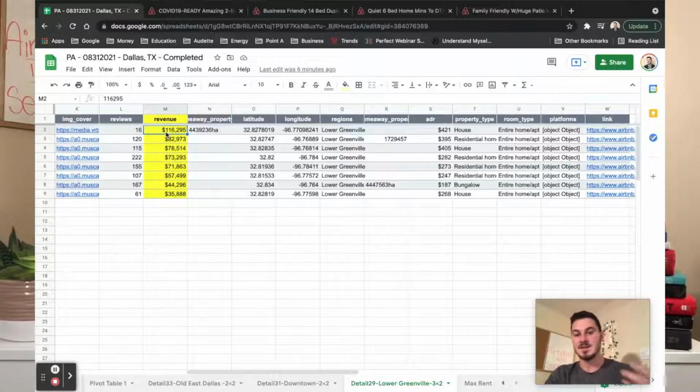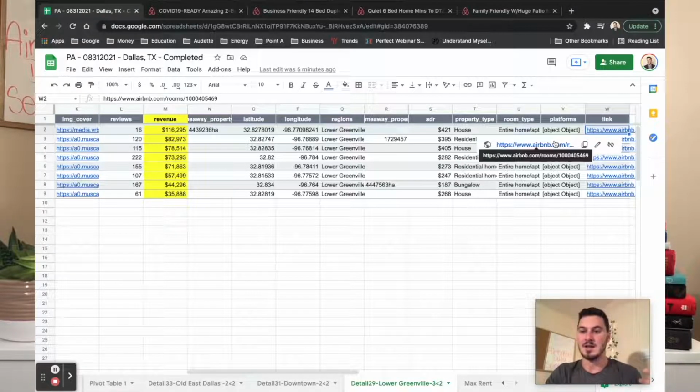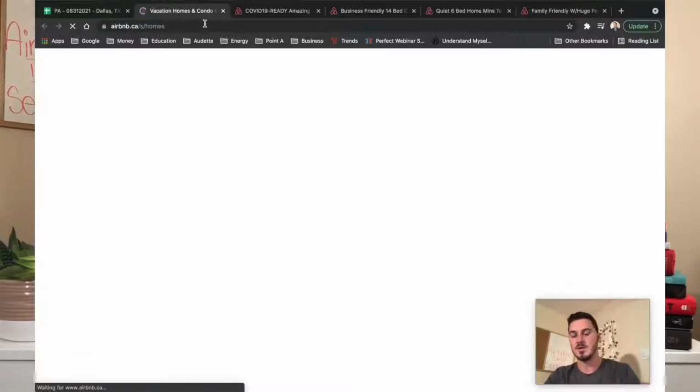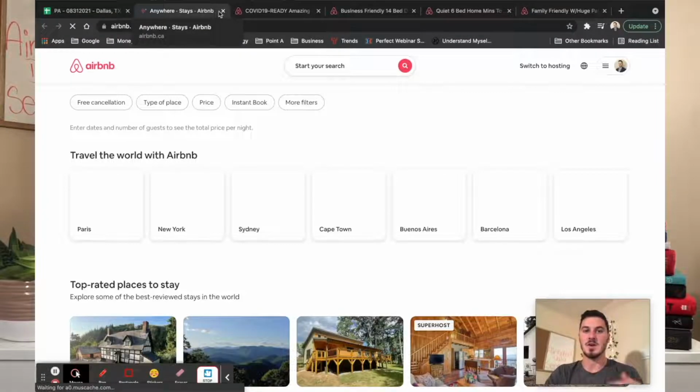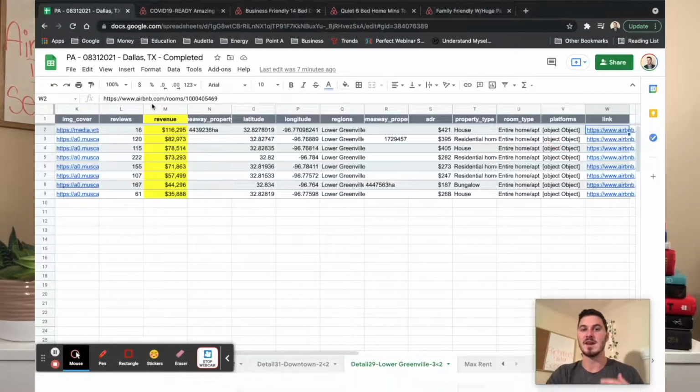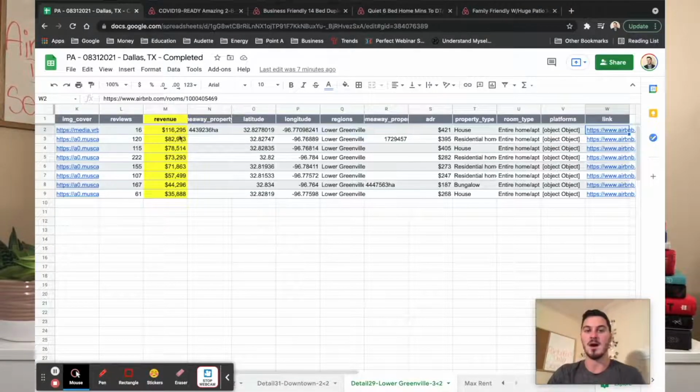Instantly, usually when you see this, it's bad data. It's wrong information. It didn't get tracked properly, right? If I click that link and try to open it up, once again we're getting redirected back to the home page. So therefore it is not good data. Okay, that's going to happen often. So don't get excited when you see that really high revenue up there and think, oh, I can do that well, and you don't actually open up the link. That would be a big mistake. We don't want to do that. Okay.